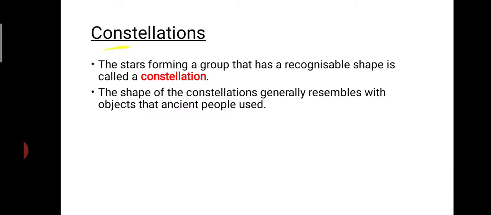Next come the constellations. Constellations: the stars together form a group, so that this group appears to us like a particular shape. That is known as a constellation. The stars forming a group that has a recognizable shape is called a constellation. The shape of the constellation generally resembles the objects that ancient peoples used. There are different shapes of constellations. Each constellation is made up of a group of stars.